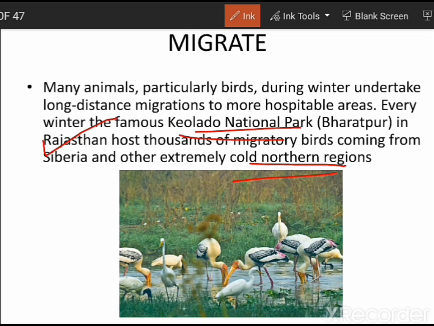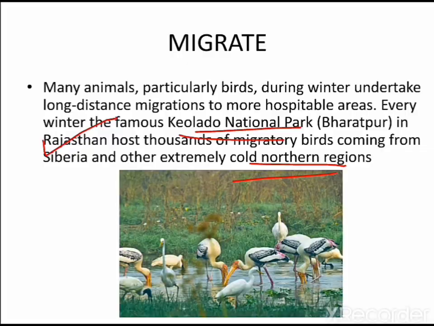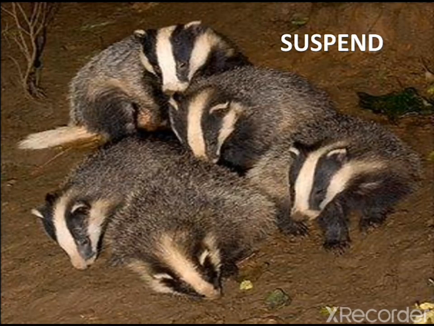And all these are controlled by the photoperiodic cues. That is, light and temperature are responsible for regulating these migratory activities, which we have discussed in the previous lecture. So this was all about the third method of responding to the environmental cues. And now let us start with the fourth one, which is suspension.